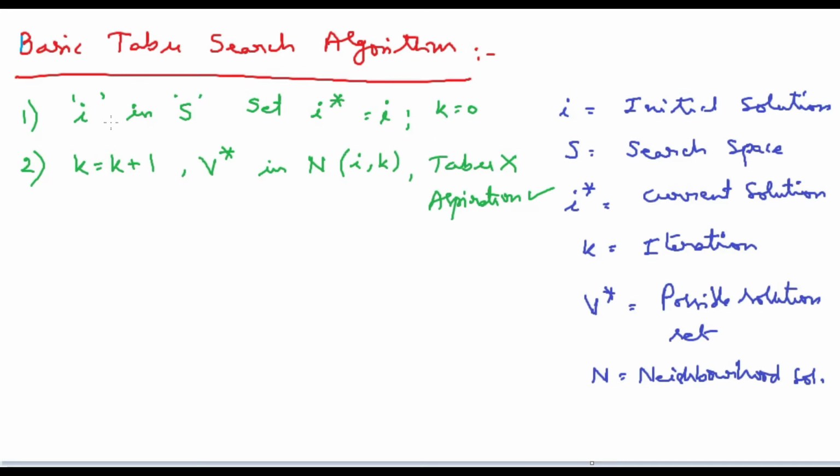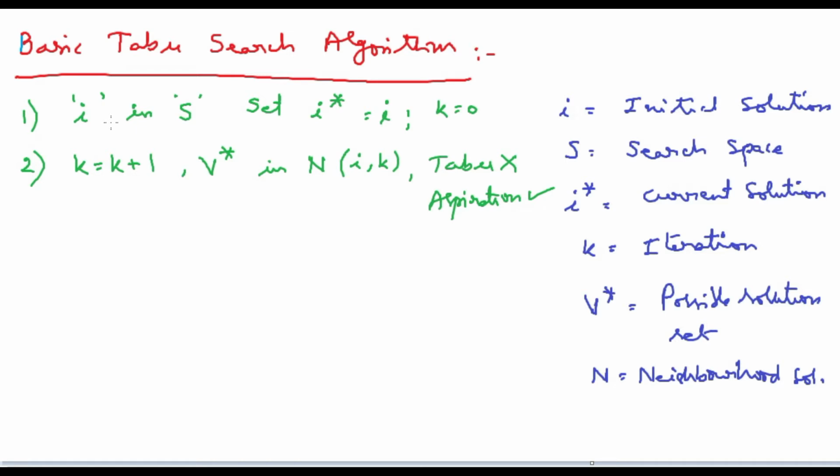So what we need to do first, in the first point we have simply taken one solution from the set space and we will make it the current solution, and that is the 0th iteration. That means in the first iteration we need to identify all the neighborhood solutions, the possible solutions from the previous iteration. That means capital N of I comma k, from the previous iteration, what are the possible neighborhood solutions. We have to take those and make them a subset of the solution space, that is V star.